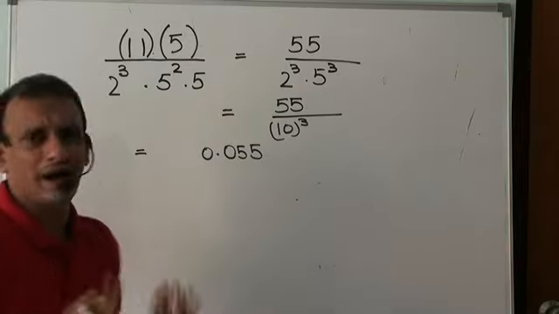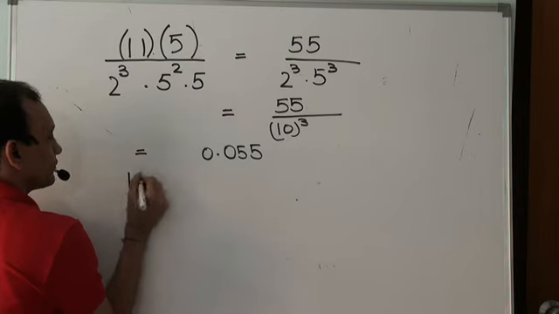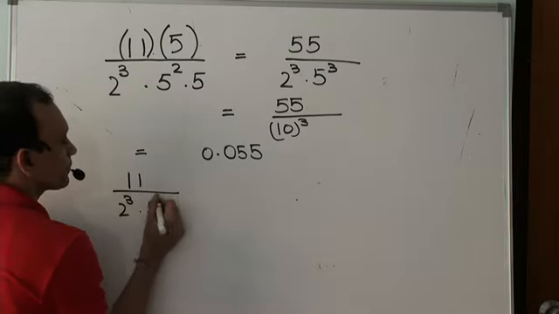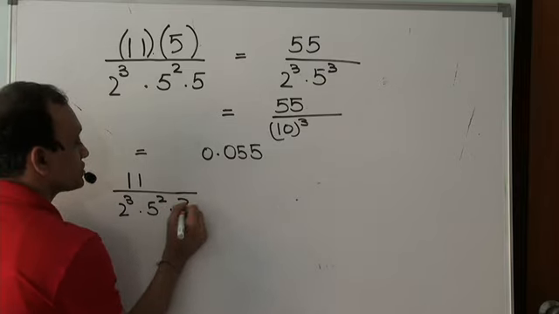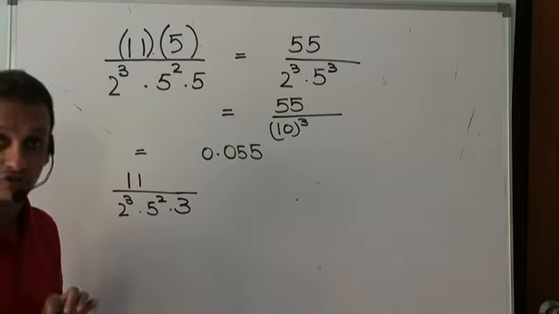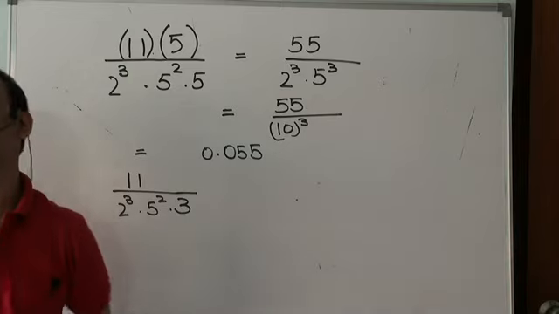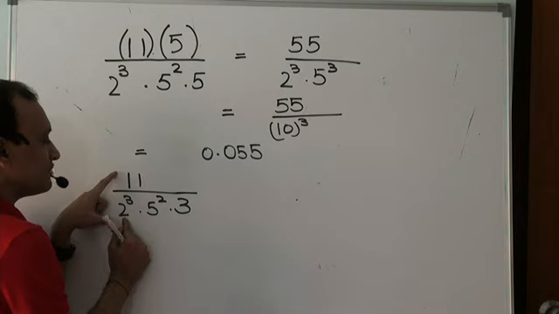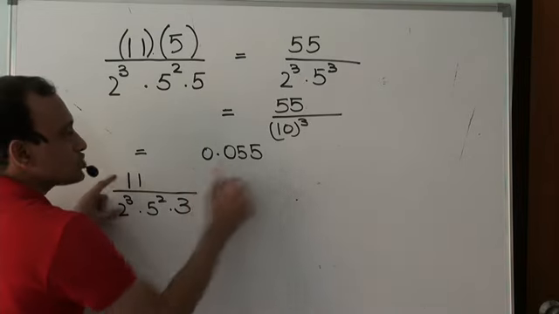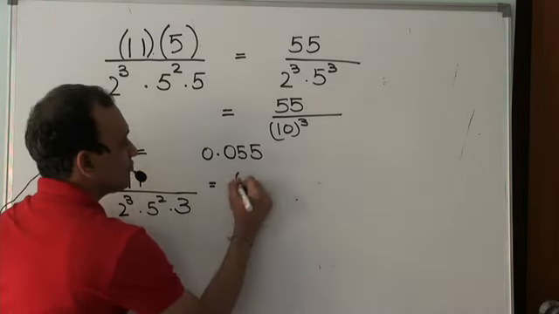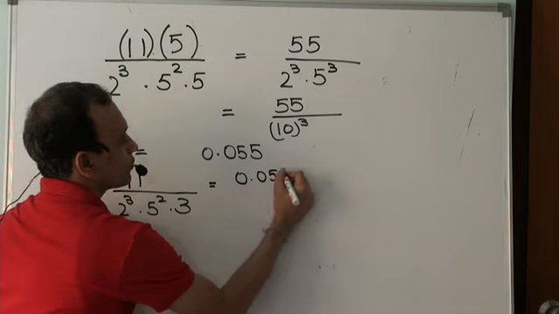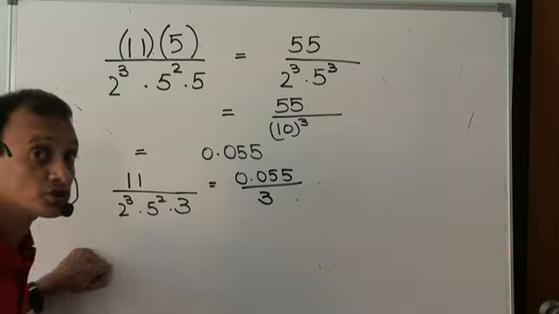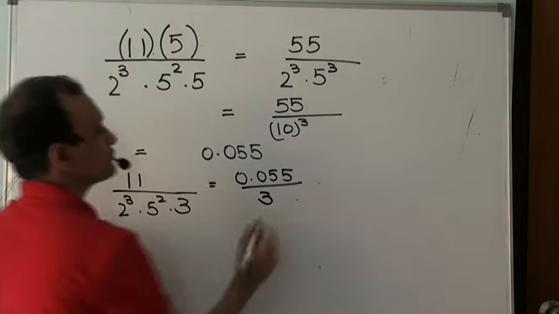Whereas if you had, say, 11 divided by 2 cubed into 5 squared, and say there was a 3 also associated with it, this time it will not be terminating. Realize that 11 by 2 cubed into 5 squared was already 0.055, and that divided by 3 will give you a non-terminating but recurring kind of representation.